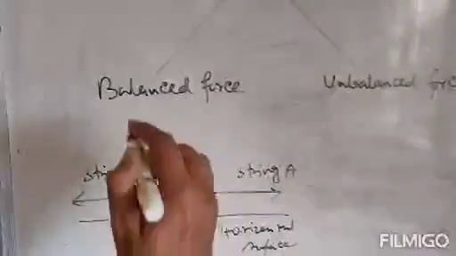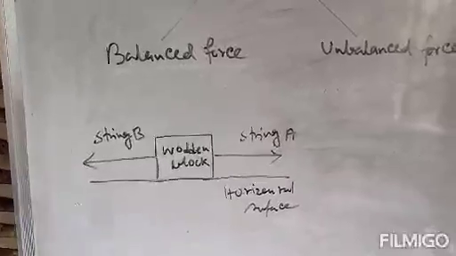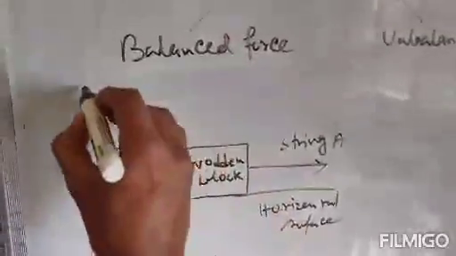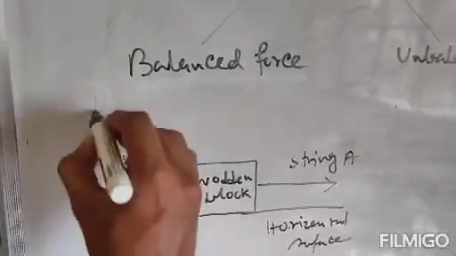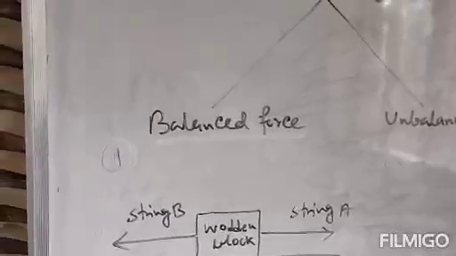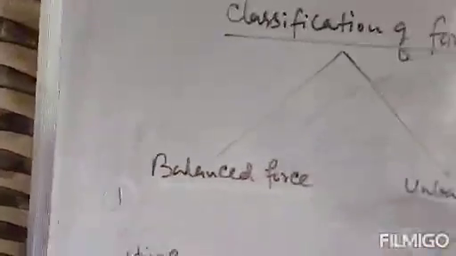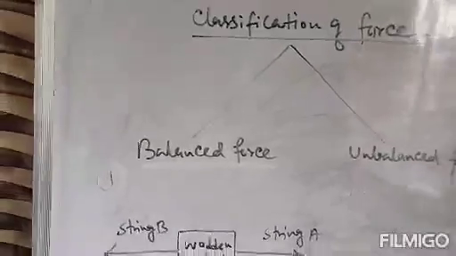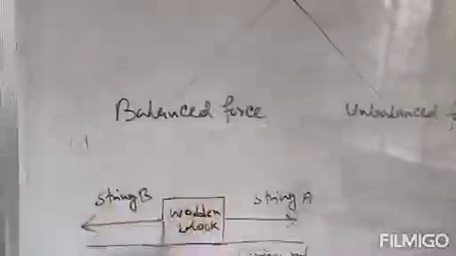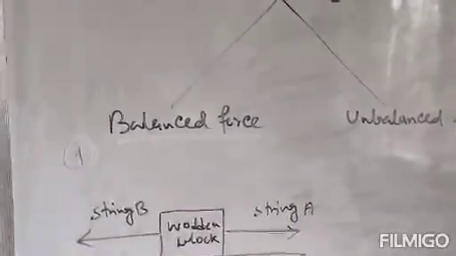Now this balanced force can only change the shape of the body. So the effect of balanced force is that it can only change the shape of the body. It cannot move the body, because the forces are balanced. There is no single force acting on the body, so the net effect will be 0. That means the wooden block will not move. Only the shape will be changed. That is the effect of balanced force.